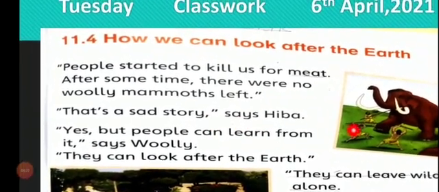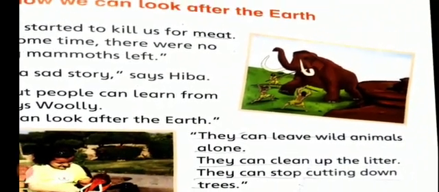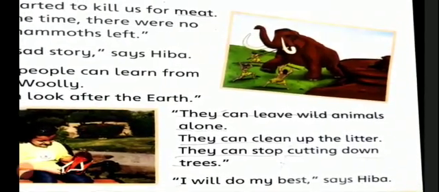And when people started to kill them, after that there were no woolly mammoths on the earth. So that's why woolly mammoth is sad. And Hiba said that it's such a sad story. And woolly mammoth is saying that you can learn a lot of things from my story. Now we are going to read what we can learn from the story.